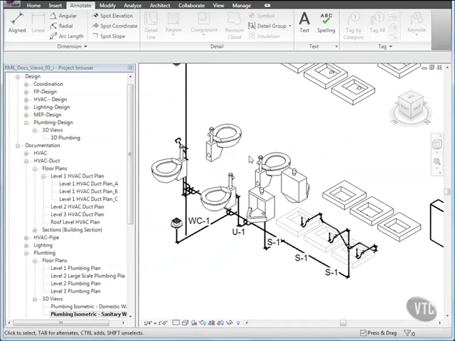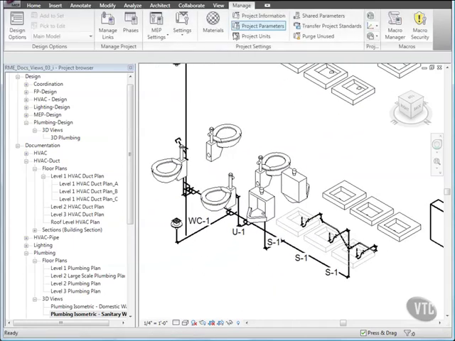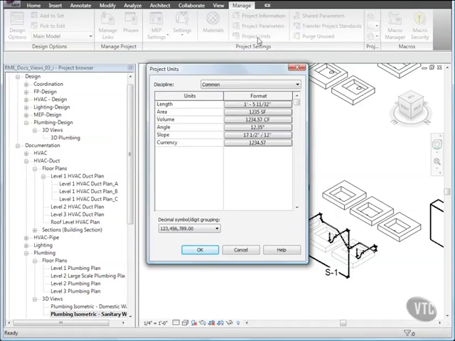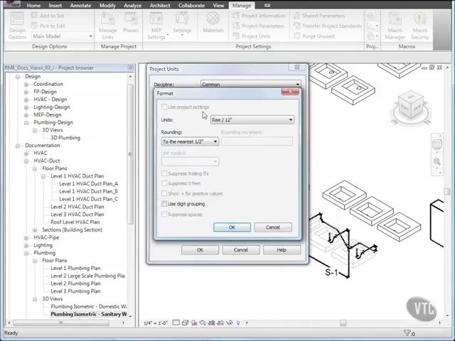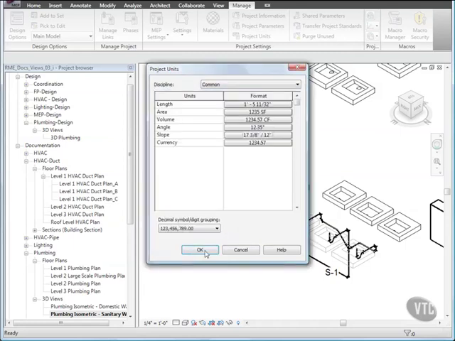Click the Manage tab, and from the Project Settings panel, click Project Units. And in the Project Units dialog, for Discipline, verify that Common is selected. And for Slope, click the Format value. And in the Format dialog, for Rounding, select to the nearest 1/8 of an inch and click OK twice.